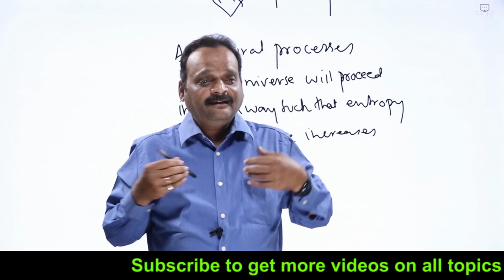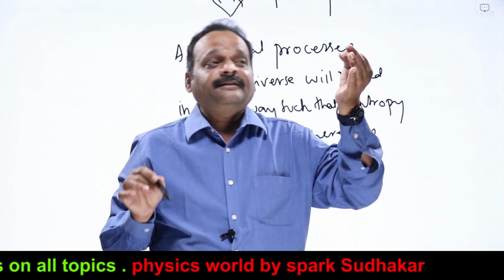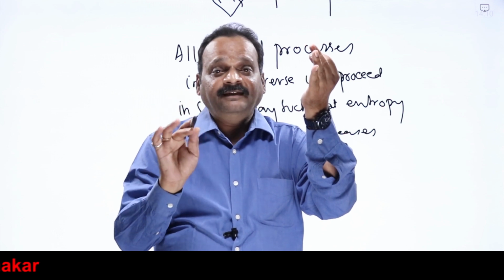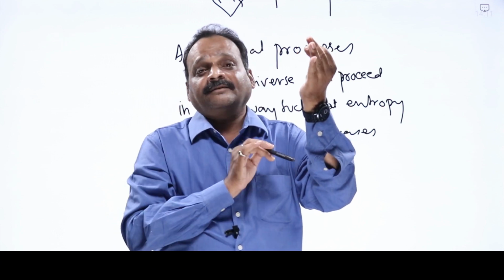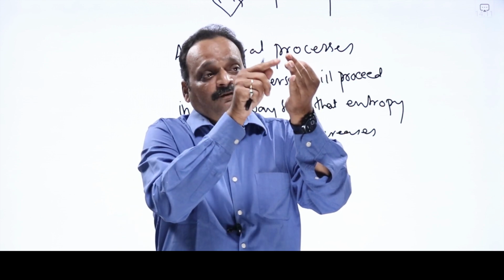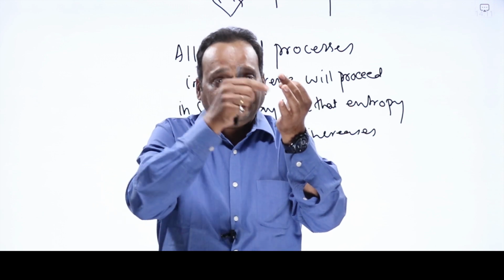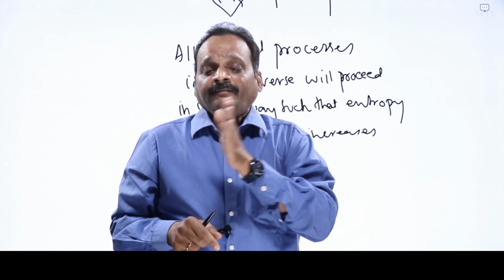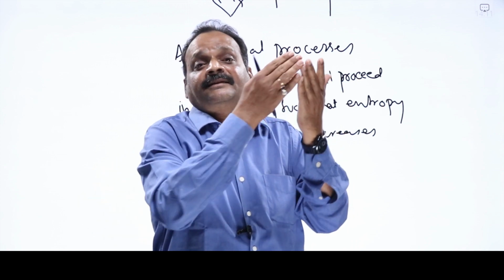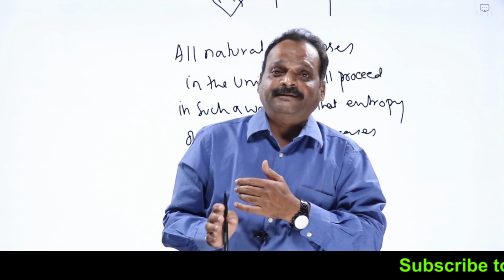Now I can tell why heat always flows from high temperature to low temperature. Why cannot heat flow from low temperature to high temperature? Though the first law of thermodynamics is happy, heat never flows from low temperature to high temperature. Now I can tell confidently, heat must flow from high temperature to low temperature only. Only then the entropy of the universe increases. If the reverse happens, if heat starts flowing from low temperature to high temperature, entropy of the universe decreases, which is not possible according to the second law of thermodynamics.